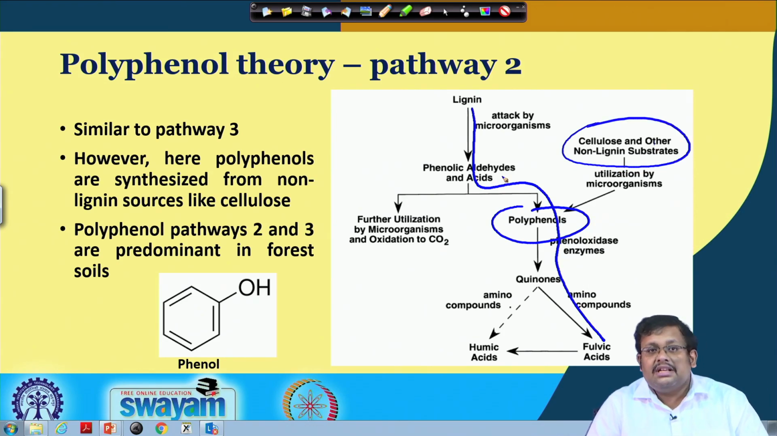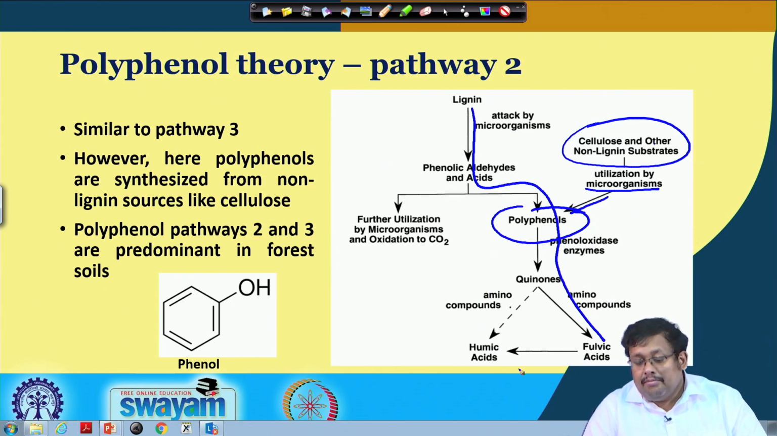When the cellulose and other non-humic substances are attacked by different microorganisms, they will convert it to polyphenols, and these polyphenols will further go down the same way we have seen in case of pathway 3, and then they will produce the different humic compounds like fulvic acids and humic acids. So, this is how pathway 2 and pathway 3 are different.